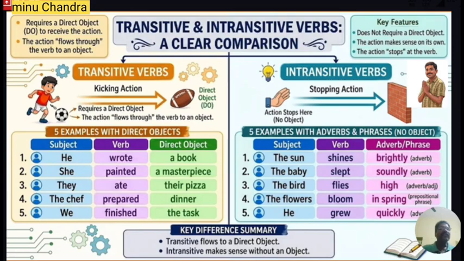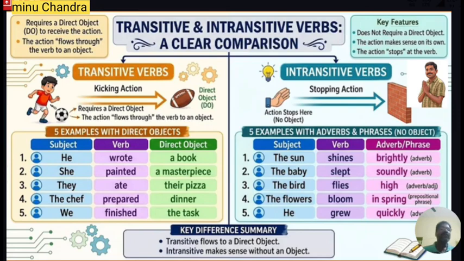Here the sun is a noun phrase acting as a subject, whereas shines is the V1 form of the verb. And brightly is the adverb here because it gives the answer to the question how. How does the sun shine? It shines brightly. So it's an adverb.